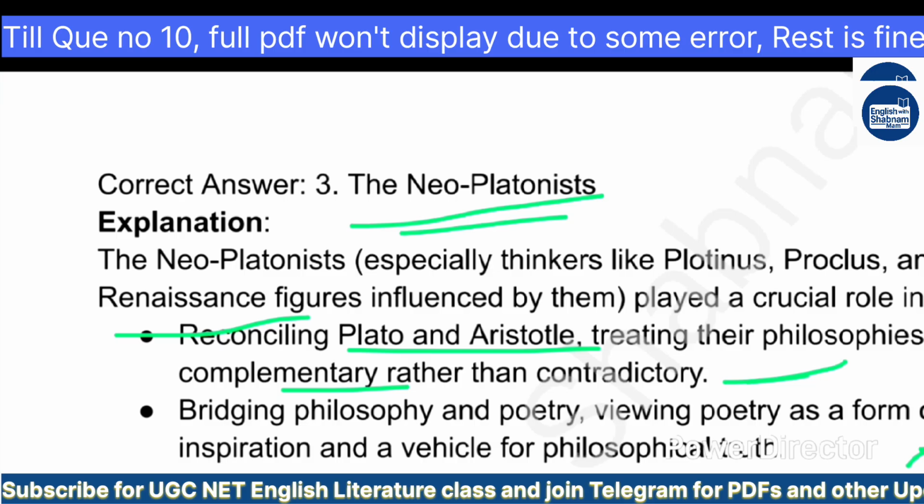So that is why these writers, the Neoplatonists including the Renaissance figures, try to reconcile them. They try to bring them together. Instead of being contradictory, facing each other in conflict, they try to complement them so that they can come back together. Now, bridging philosophy and poetry, viewing poetry as a form of divine inspiration and a vehicle for philosophical truth.